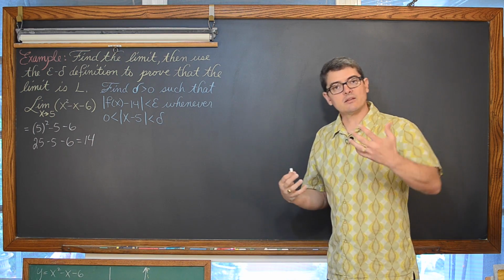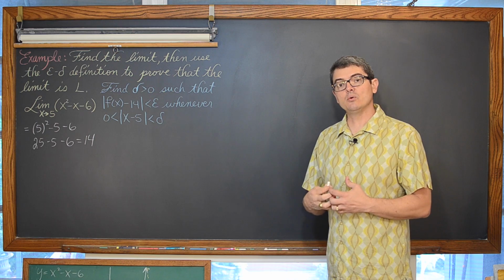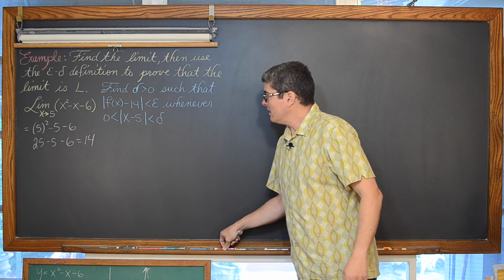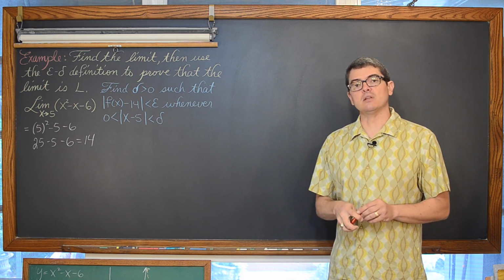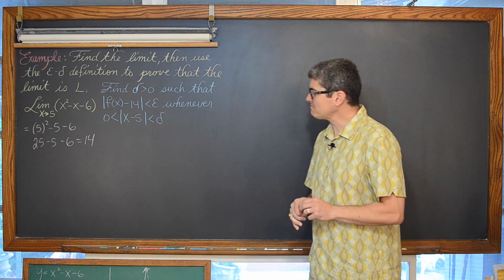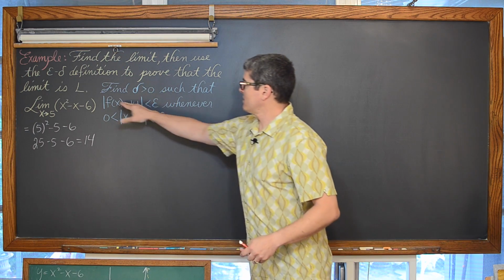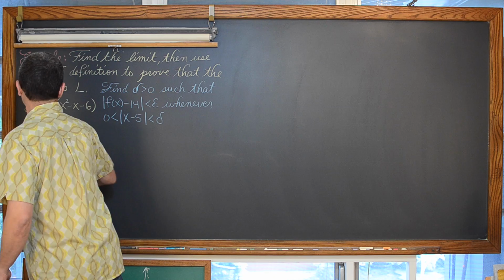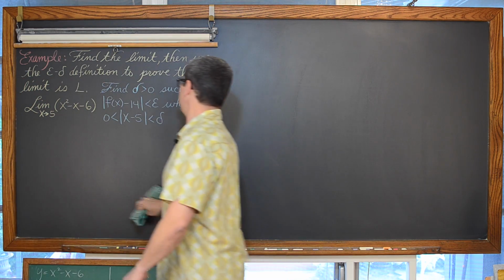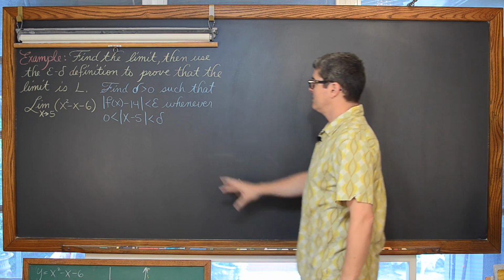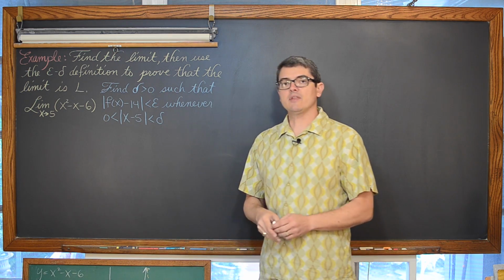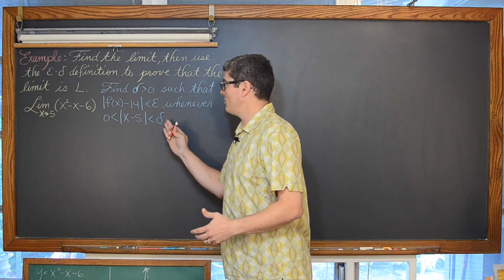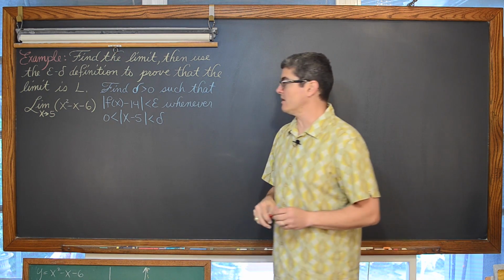And we're going to do that like the last one. The first thing we need to do is some scratch work to develop a direct relationship between the variables epsilon and delta. We're going to do that again by starting off with this expression here, the absolute value of f of x minus 14 is less than epsilon, and rewrite it into this format where we have the absolute value of x minus something alone, and on the right hand side it's less than something, and we'll hopefully get that direct relationship between epsilon and delta like we had in the last one.